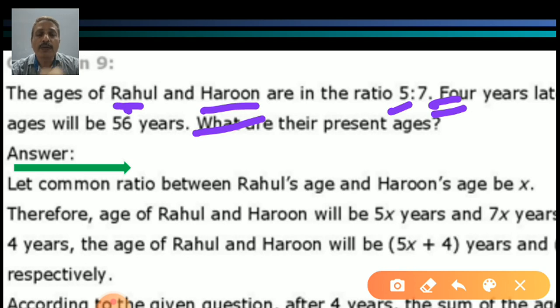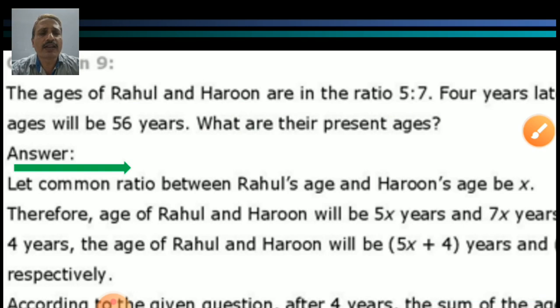So 5x plus 4, and Harun's age, 7x plus 4. It is also moving together. Your friend and you both are studying in 8th standard. After 4 years, both your ages will go on continuously. Yes, my dear student, that's correct. Here 5x plus 4 and 7x plus 4, both ages combined, will give us 56 years. It is given in the question.